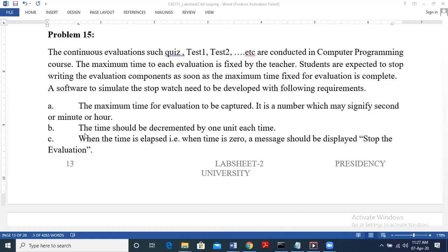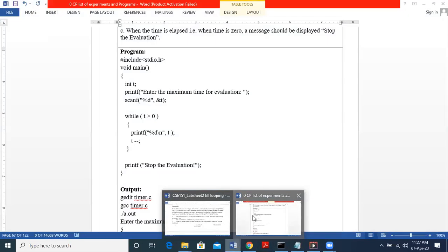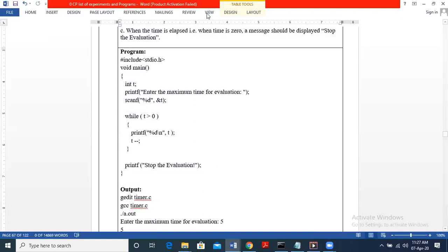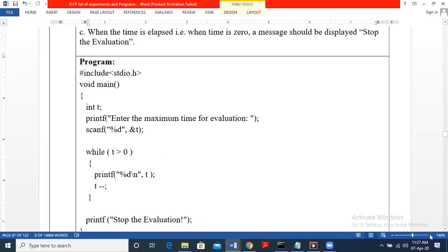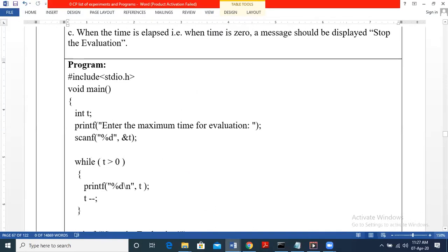Okay, so here we have the program. I have shared a new screen here to all of you, wherein you can see the program. Okay, so we have the program wherein we are declaring the timer T. Okay, so a timer T is declared here.